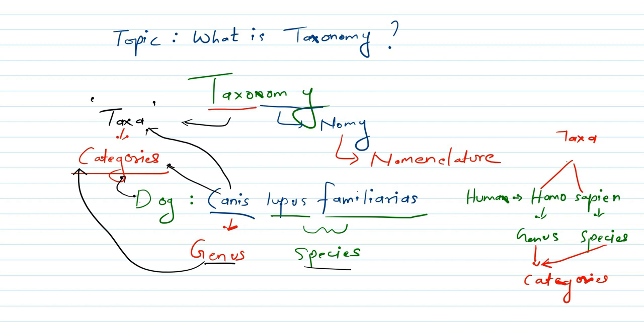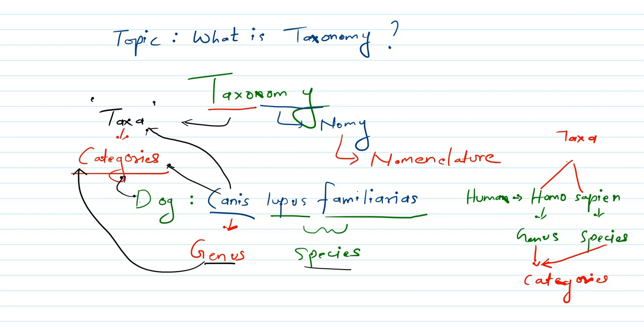So if I ask you what you understand by taxa, you will say, sir, taxa means names which are given to animals, or rather any organism, and it represents a particular level. For example, Homo means genus or sapiens means species, so it represents a particular category, but in simple words they are all names only.